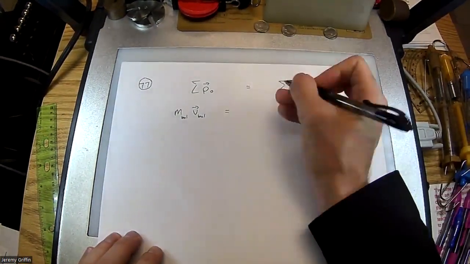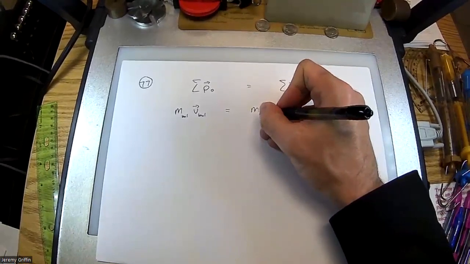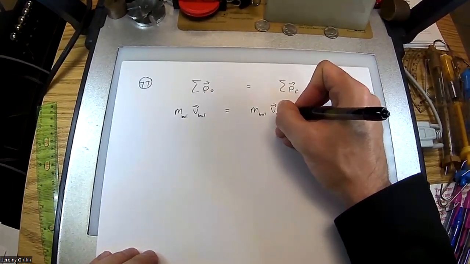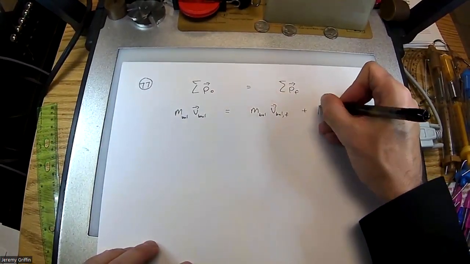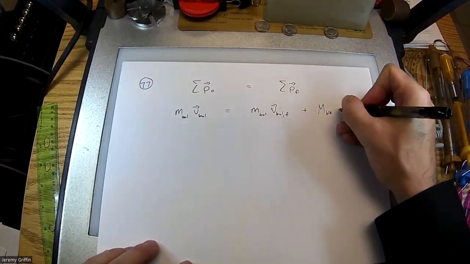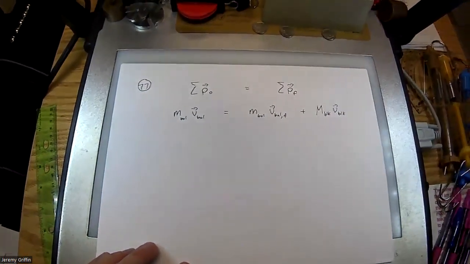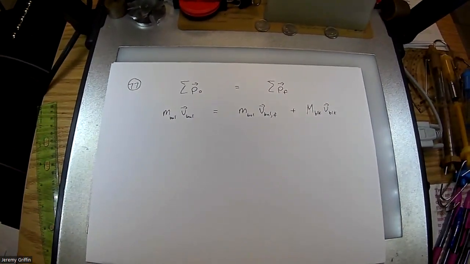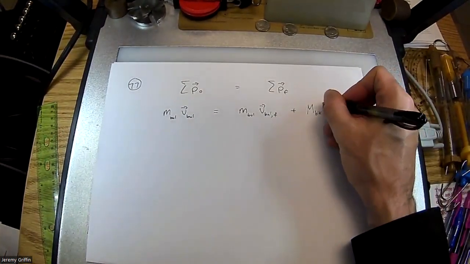Post-collision, I've got two different things going on. The bullet doing its own thing, I'll call it V bullet final, plus the mass of the block going at its post-collision velocity, V block. So that's the setup. Now we should know everything except one thing. They asked how fast the concrete block will move, so we're solving for this.